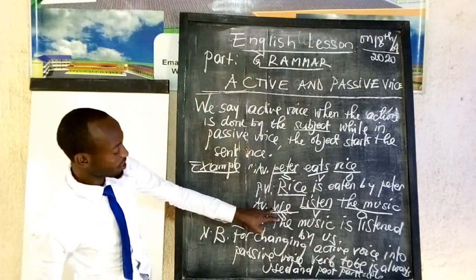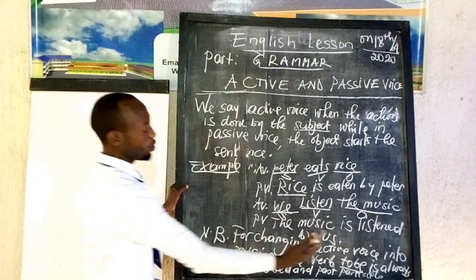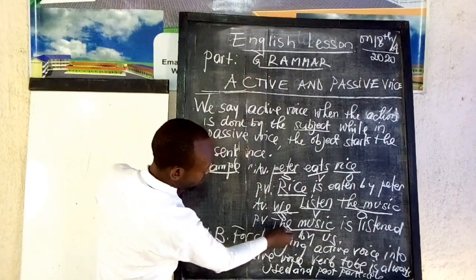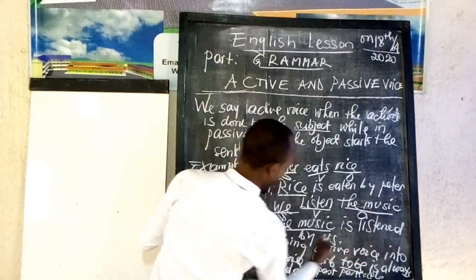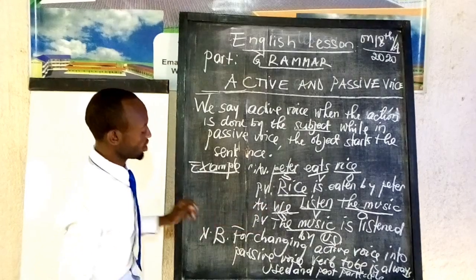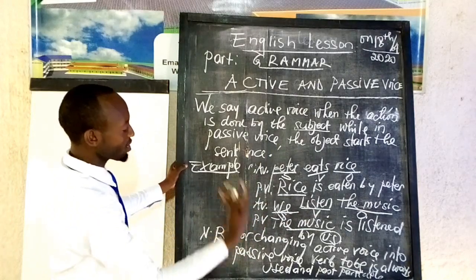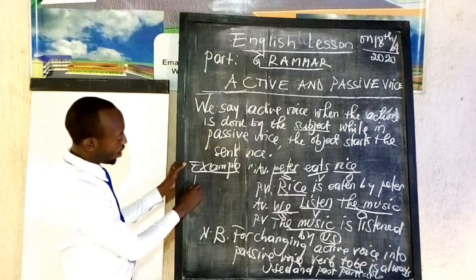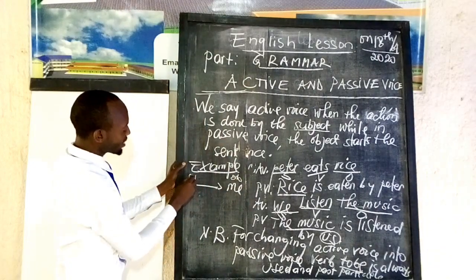Now we are going to change "we listen to the music" into passive voice. How can we say it? Of course we begin with the object, which begins this sentence when we put it into passive voice. We say that the music is listened to by us. Here we cannot say "by we", because when you are changing, a subject becoming an object must always be changed. For example, I is a subject which is a personal pronoun, but when it becomes an object it becomes me.